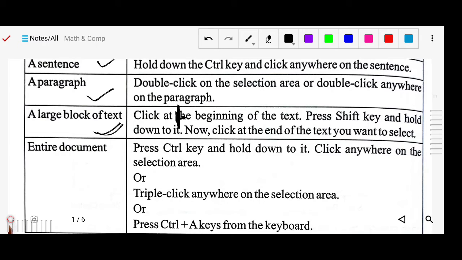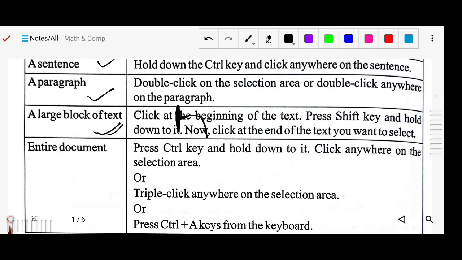Either with the help of the mouse or the keyboard, there are 4 arrow keys, up and down, and you can start selecting down. So up to that number of lines, that block of text will be selected. Simply press the Shift key and use the arrow keys to select, or simply bring your mouse cursor over here.